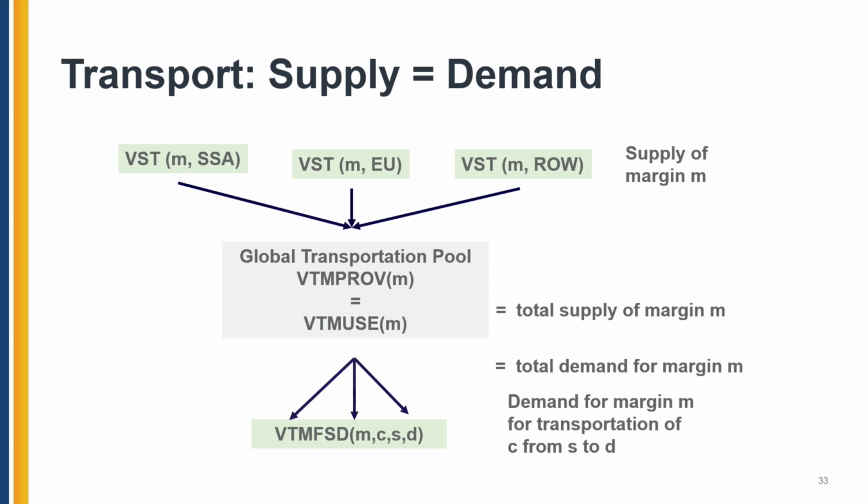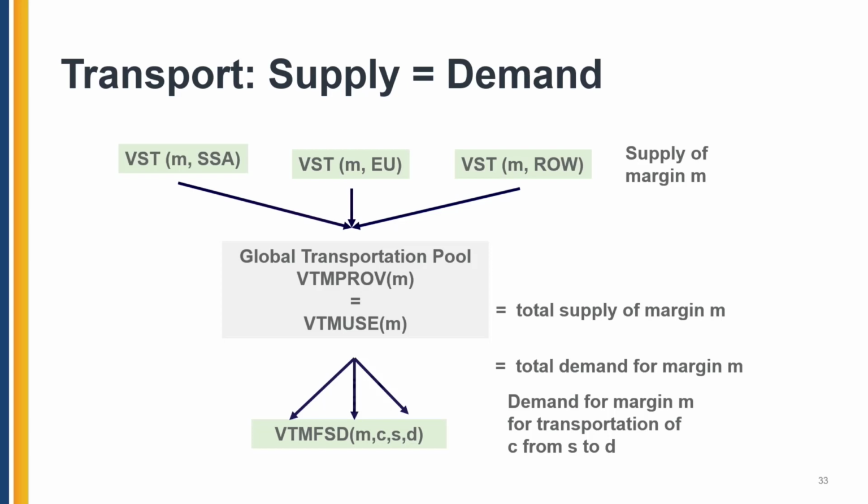With respect to transportation, this slide is just to show you again that whatever is available in terms of supply has to be equal to the demand for transportation margins. We have each country producing a margin good, where margin, in this case of the aggregation, is basically your services component. Not all of it, just a portion of it. If you had a different aggregation, it would be different elements of it, provided by Sub-Saharan Africa, the EU, or the rest of the world. That's the total available supply of margin M, which goes into this global transportation pool.